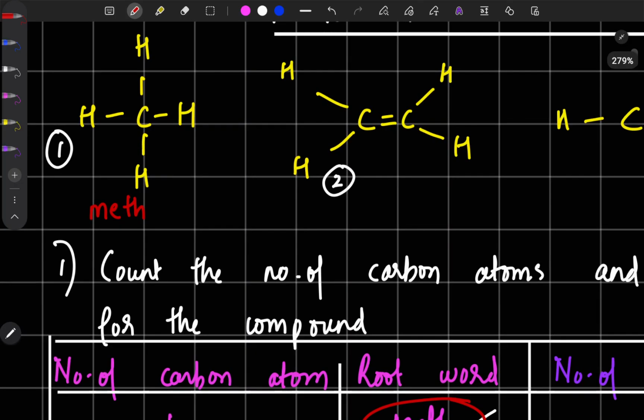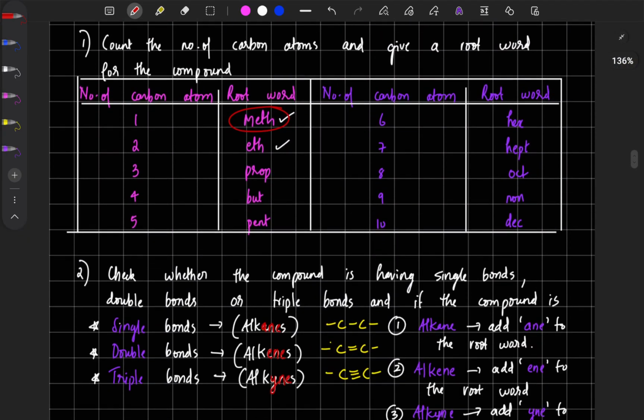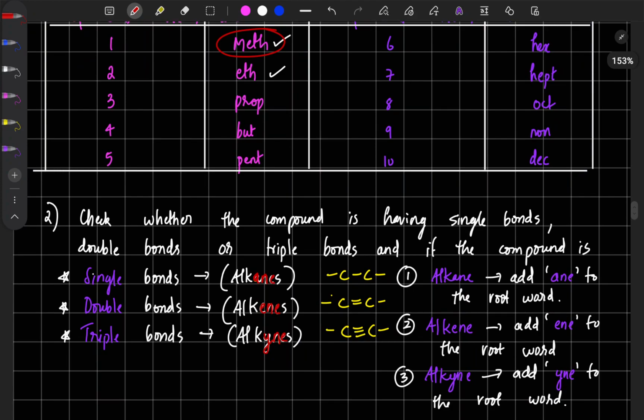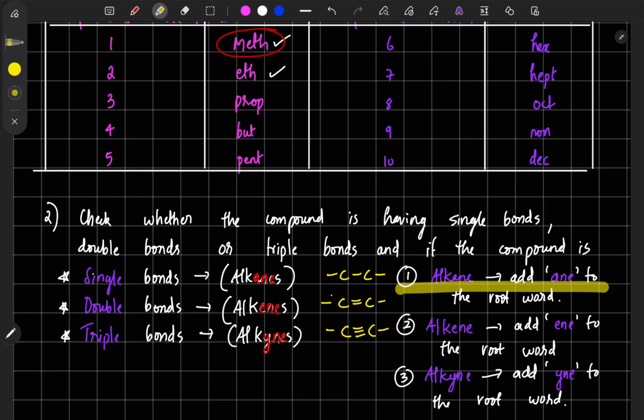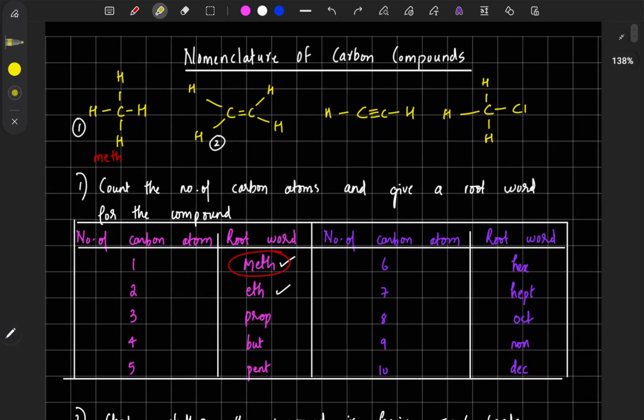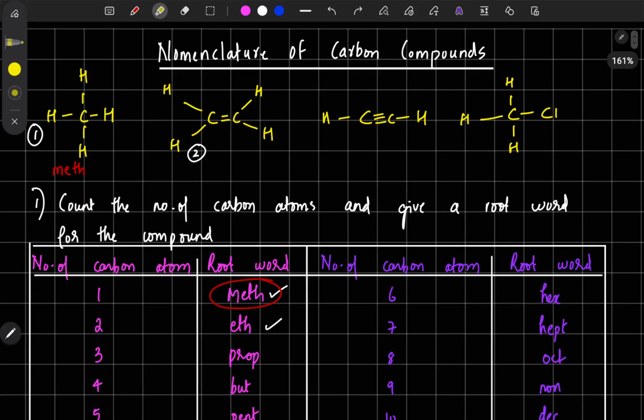Now look at whether our compound is an alkane, alkene, or alkyne. Always understand, meth is only present in alkane, that means our first category. So after writing this root word, we need to write ane. So our compound name is methane. Now look at the next compound.